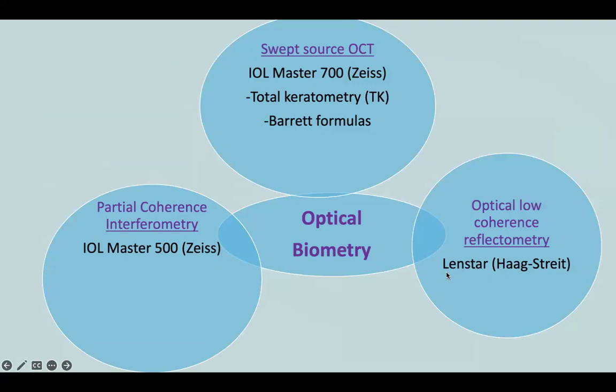Then another one we talk about is the Lenstar, which is by Haag-Streit, and it follows the principle of optical low coherence reflectometry. The new one in the market is the IOL Master 700 by Zeiss. It follows the swept source OCT technology. The difference here is that it can measure the total keratometry. All the keratometry we were talking about only measured the anterior corneal surface, but this swept source OCT can measure the posterior corneal surface as well. So this gives a total keratometry reading, and the Barrett formula, which we'll be talking about next, is incorporated here.